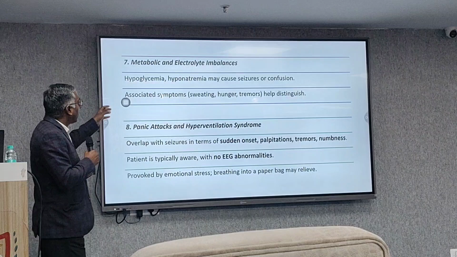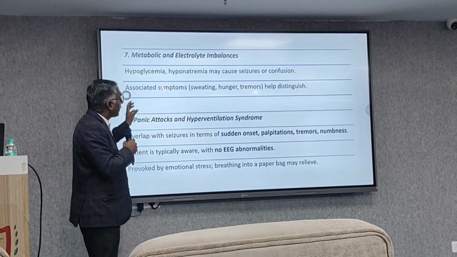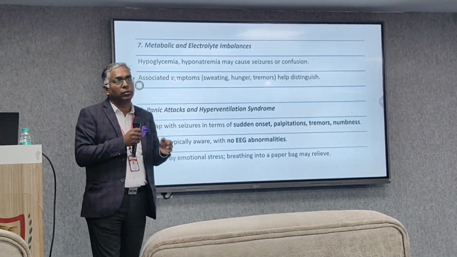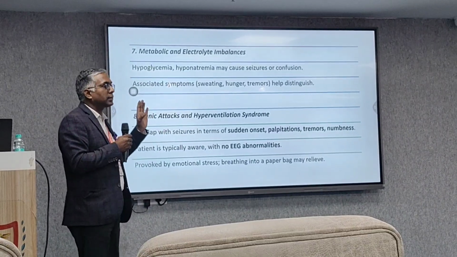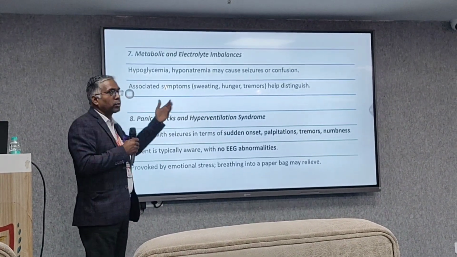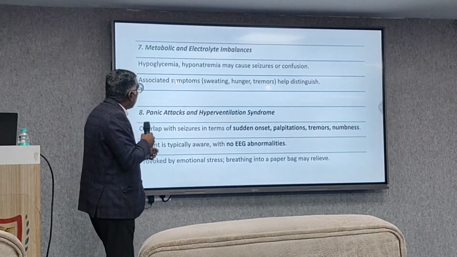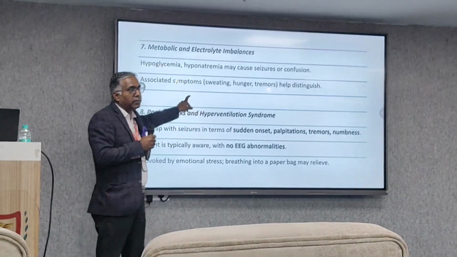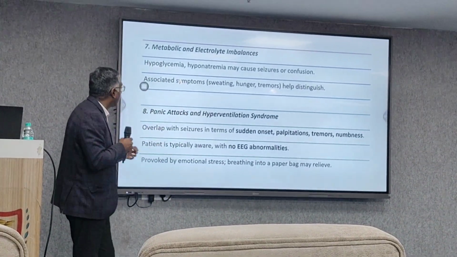Next is metabolic or electrolyte imbalance like hypoglycemia, hyponatremia, sometimes they cause seizure. Hyponatremia is decreased sodium concentration. When the sodium concentration is below 120, then it may cause spontaneous seizures in the patient. So we have to correct sodium, and he might not develop seizures again in his life. Associated symptoms, sweating, hunger, tremors, help to distinguish between the hyperglycemic state or hypoglycemic state in diabetes.